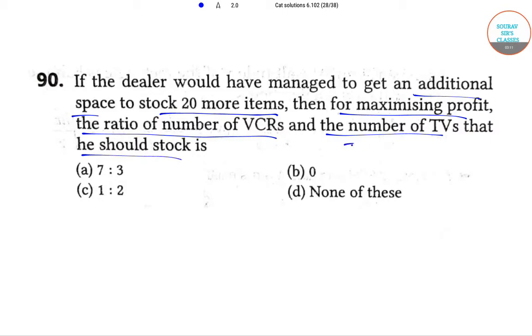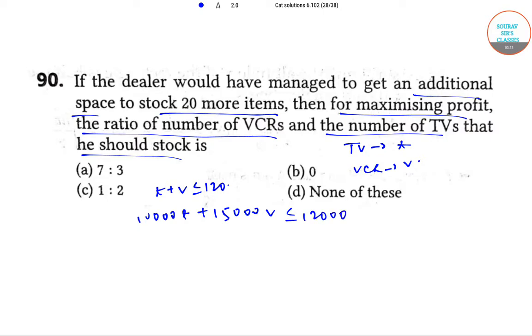So again, let the number of TVs be T and VCRs be V. Therefore, T plus V less than equal to 120 and 10,000 T plus 15,000 V less than equal to 12 lakhs. From here we get 2T plus 3V less than equal to 240.